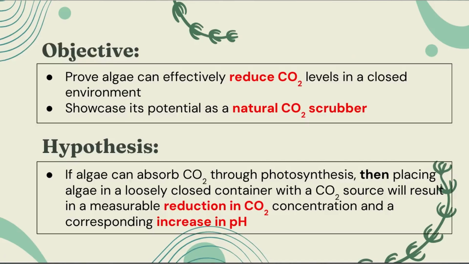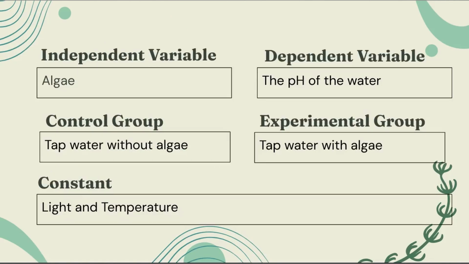Our objective was to prove algae can effectively reduce CO2 levels in a closed environment and to showcase its potential as a natural CO2 scrubber. We hypothesized that if algae can absorb CO2 through photosynthesis, then placing algae in a loosely closed container with a CO2 source will result in a measurable reduction in CO2 concentration and a corresponding increase in pH. This is due to the fact that CO2 converts into carbonic acid when absorbed in water, which thus lowers the pH level of water. However, if algae is added to the water, the pH increases because algae absorbs the carbonic acid within the water. Our independent variable is algae.